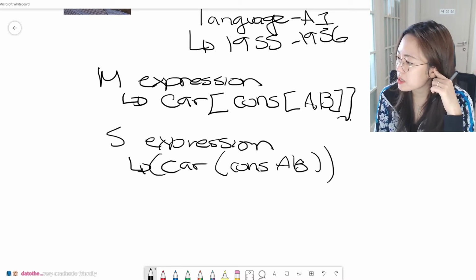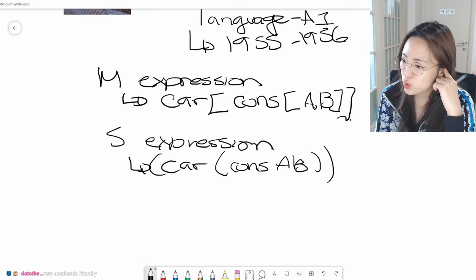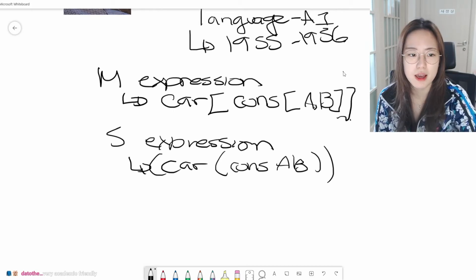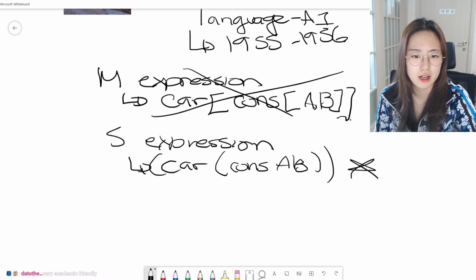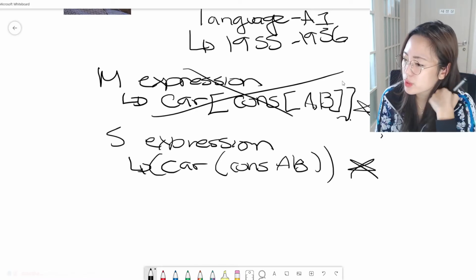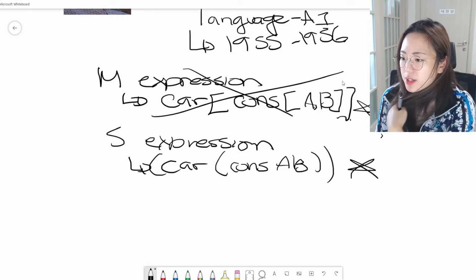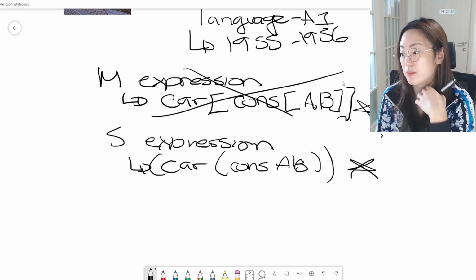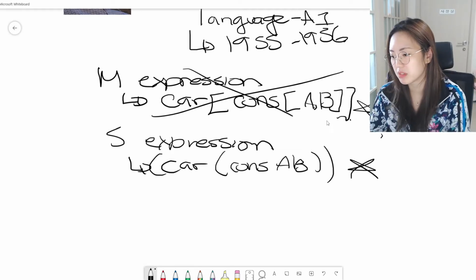Once Lisp was implemented, programmers rapidly chose to use S-expressions and M-expressions were abandoned. Bye, M. So they like this better. I actually like this better. So M-expressions surfaced again with short-lived attempts like M-Lisp by other people, but yeah.